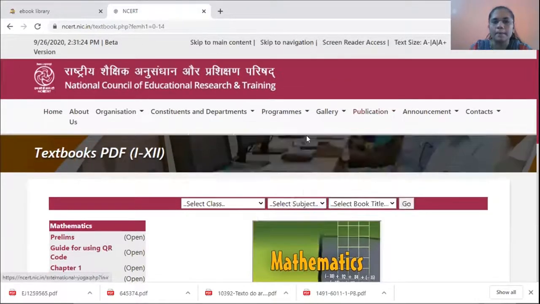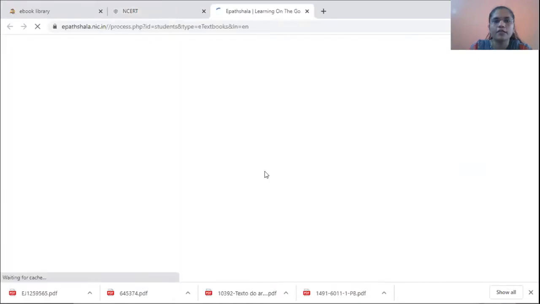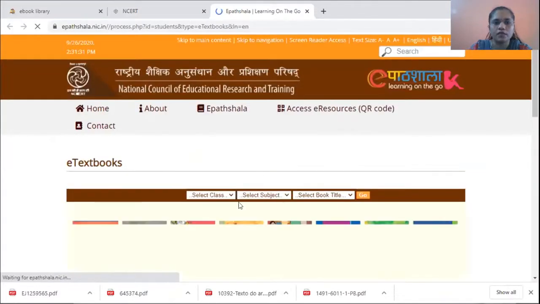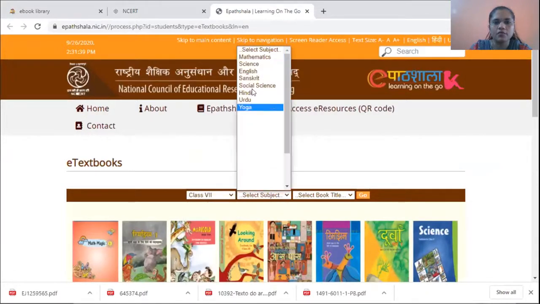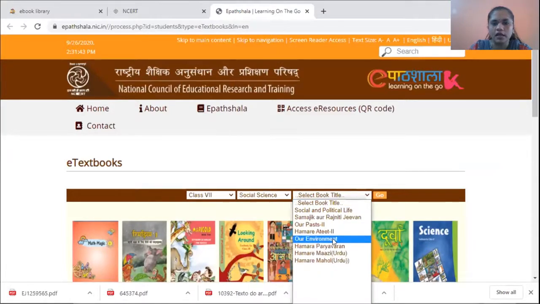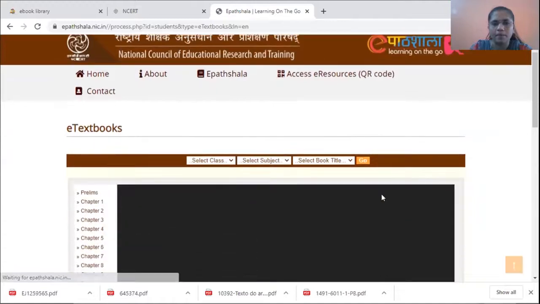But then again, flip book facility is also there for NCERT books. Again, select any one standard, select the subject. Social science has many parts. Any one, our environment, if I am selecting.